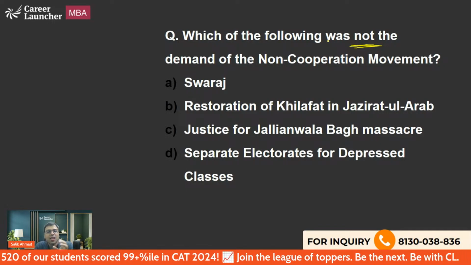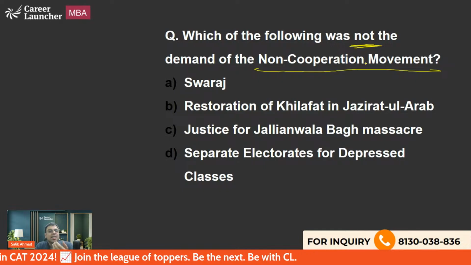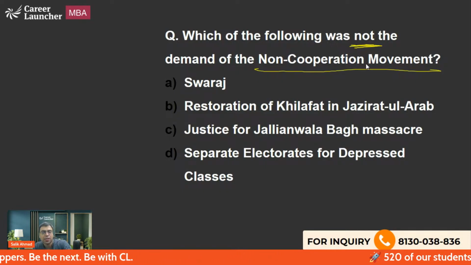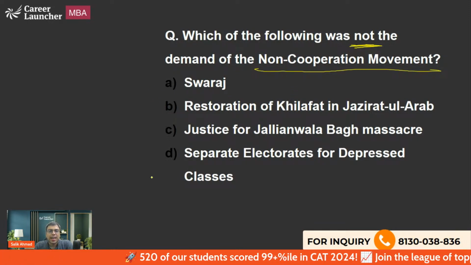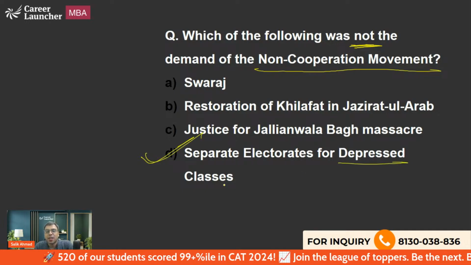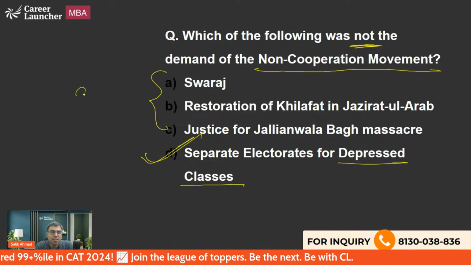Okay. Which of the following was not a demand of the non-cooperation movement by Indians, of course? So Indians demanded something in the non-cooperation movement. Which of them was not a demand? You have to tell me. The right answer actually is D, separate electorate for depressed classes. Okay, this was not a demand. These three were the main demands.